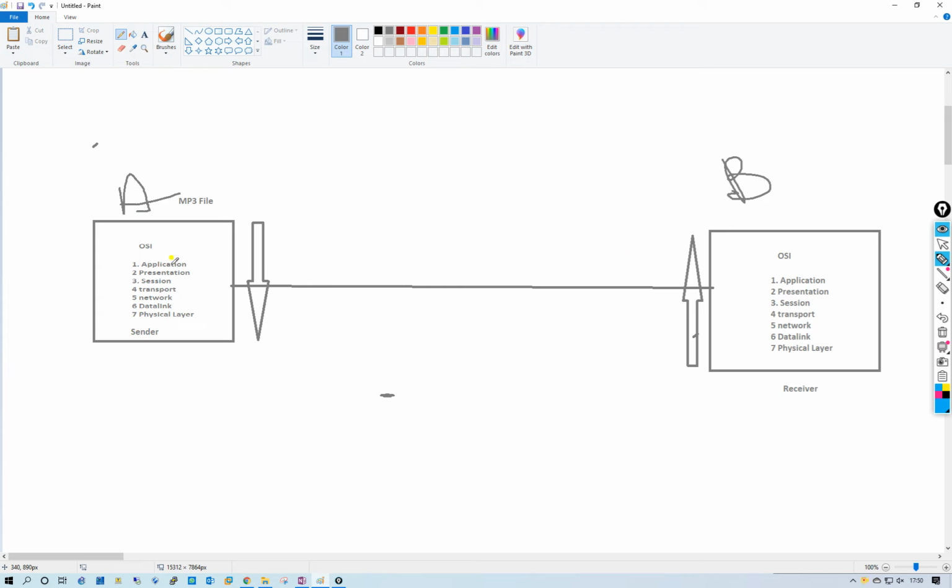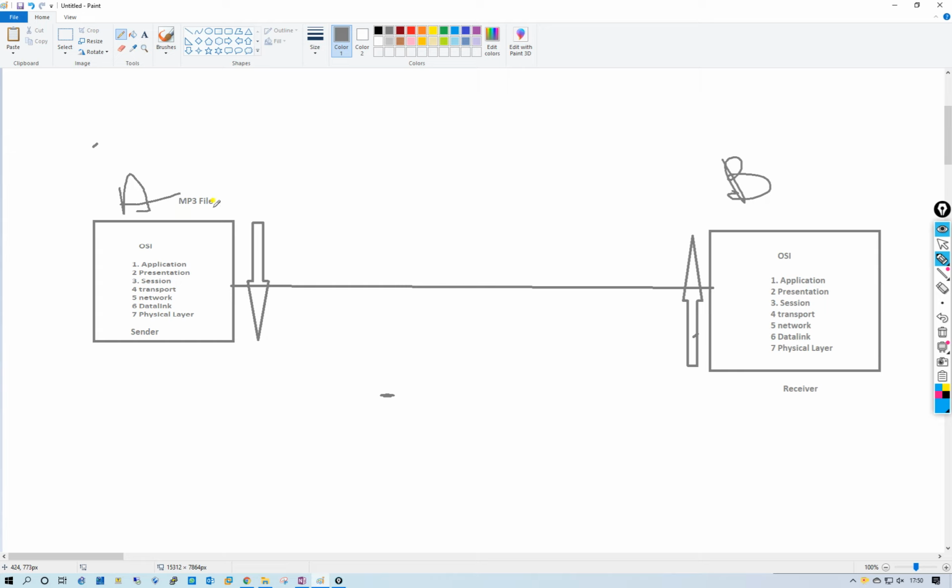So first the user will access FTP on layer 7. After that, it will send the file to PCB.